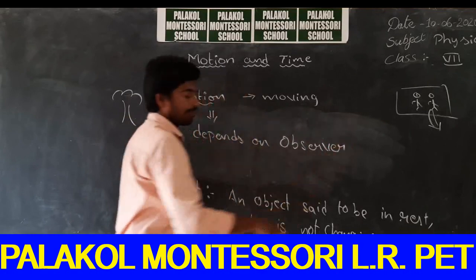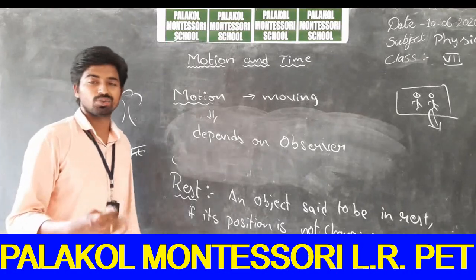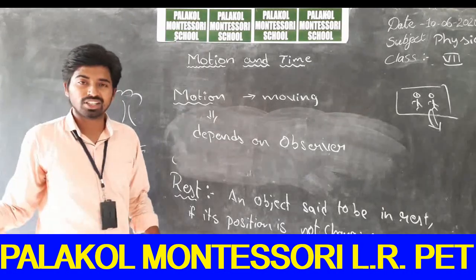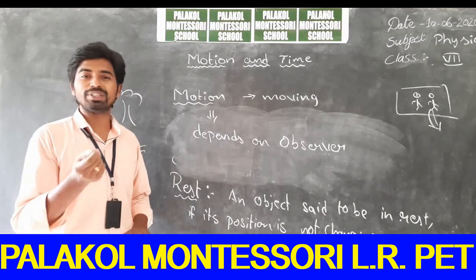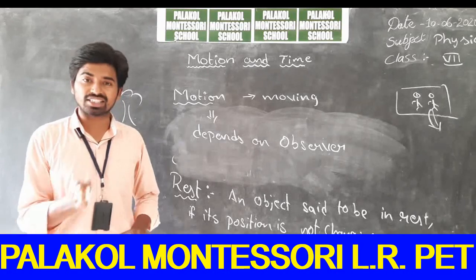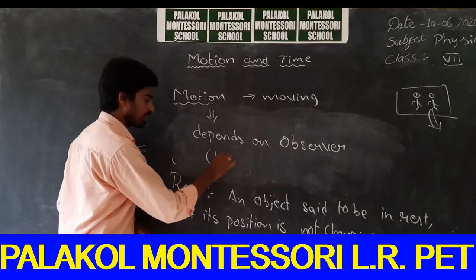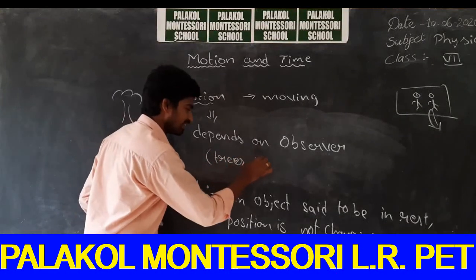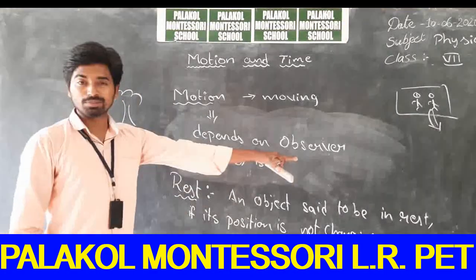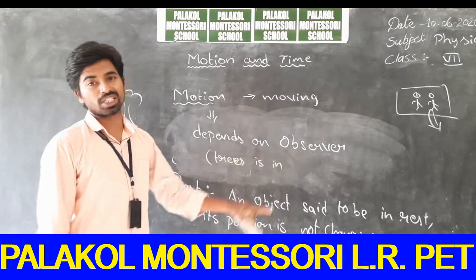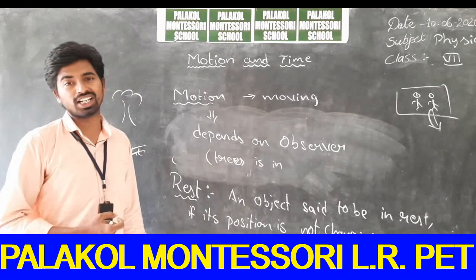Whenever you are traveling in a train, you will observe the trees outside the train moving away from you. So what does that mean? With respect to you, the trees are moving away from you. With respect to you, the position of the trees is changing. So in that case, you can say that the trees are also in motion. Why? Because motion is related to the observer. The concept of motion depends on the object along with the observer.